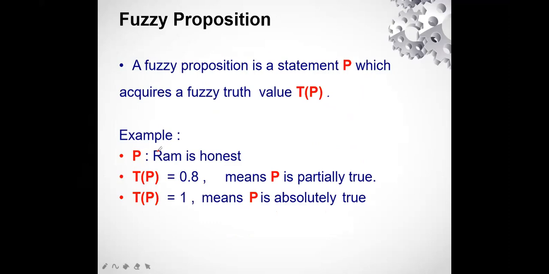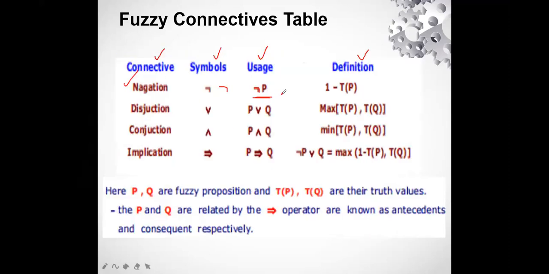P was Ram is honest, so negation P will be Ram is not honest. This is just the opposite one. The formula we use for negation P is 1 minus TP.